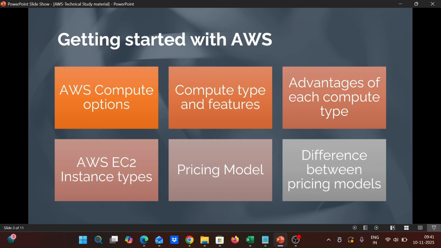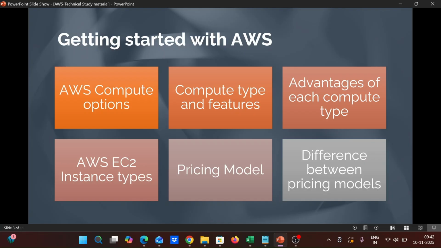If the instance is running on demand, then it will cost more; we don't need to keep this instance for a long period of time. Here we have 5 to 6 pricing models, which are on demand, savings plan, reserved instance, spot instance, free tier, and dedicated instance.